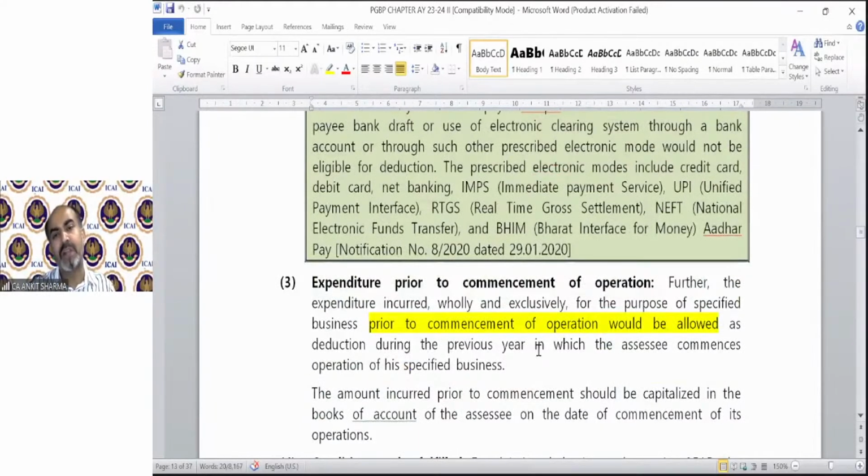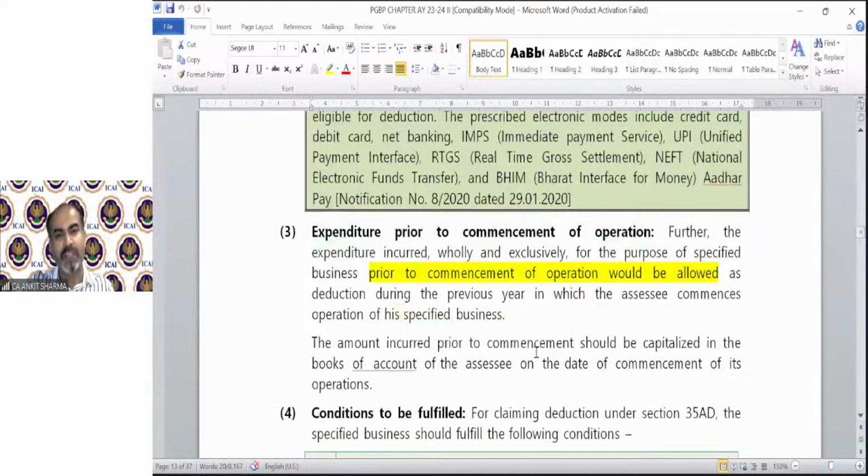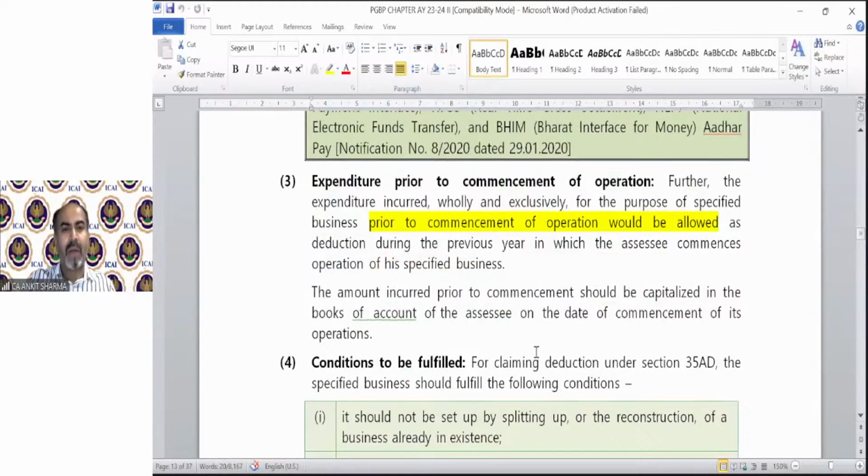Expenditure prior to the commencement of operation. Further, the expenditure incurred wholly and exclusively for the purpose of a specified business prior to commencement of operation would be allowed as deduction during the previous year in which the assessee commenced operation of his business. The amount incurred prior to commencement should be capitalized. That's what I was saying, that revenue, capital, etc. all need to be capitalized, and that should be allowed as deduction in the year of commencement of business. So in this capitalized value, the revenue as well as capital expenditure has been included.